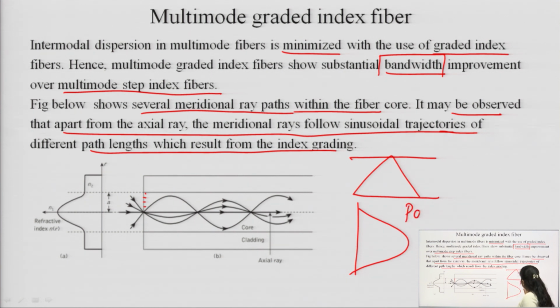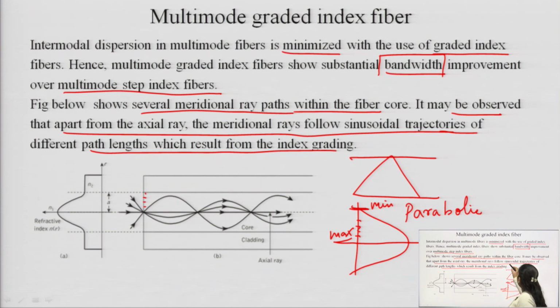Parabolic profile is the best profile in the case of a gradient index fiber. When we talk about the parabolic profile, it means the center will have the maximum refractive index, and it goes on decreasing till it reaches the core-cladding interface. Here we will have the minimum refractive index, and here it is maximum. We know that a ray of light follows the path as per the refractive index of the material or the fiber. So, if the refractive index is varying at every point, there is a change in the path followed by the ray at every point.